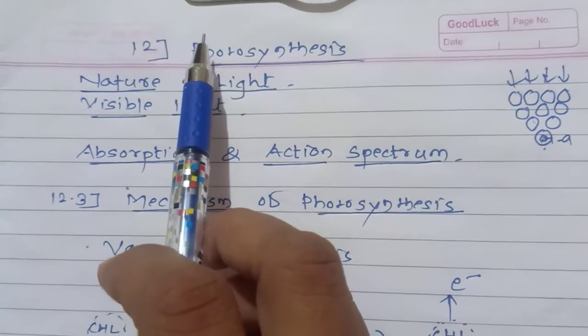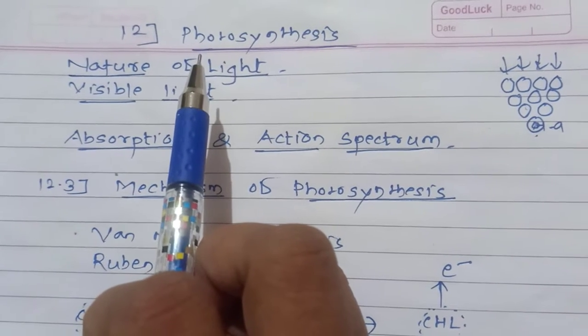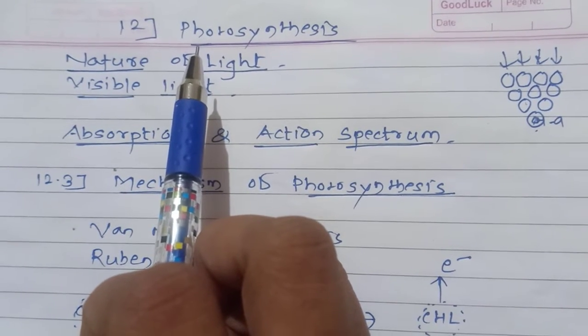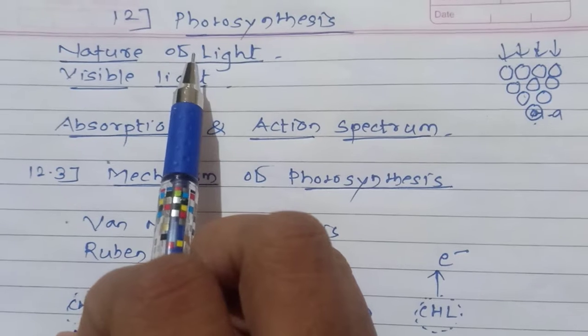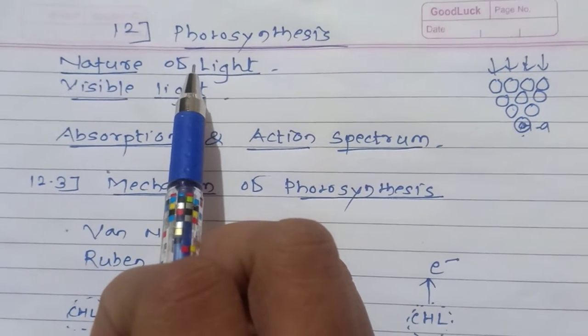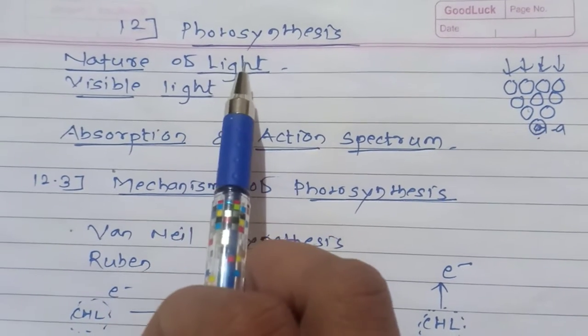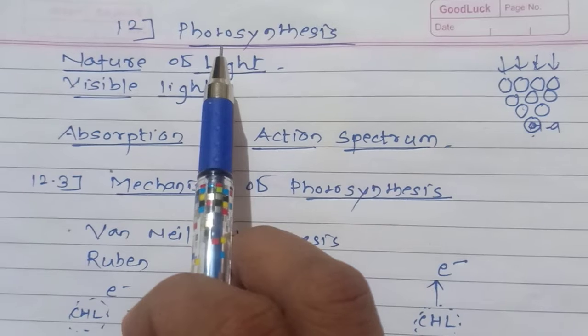Good morning, students. So today we study the nature of light. Okay, nature of light. Here, the light can be obtained from the sun. It is the main important source of light, and this light comes from the sun and falls on the earth. This light is a form of energy.